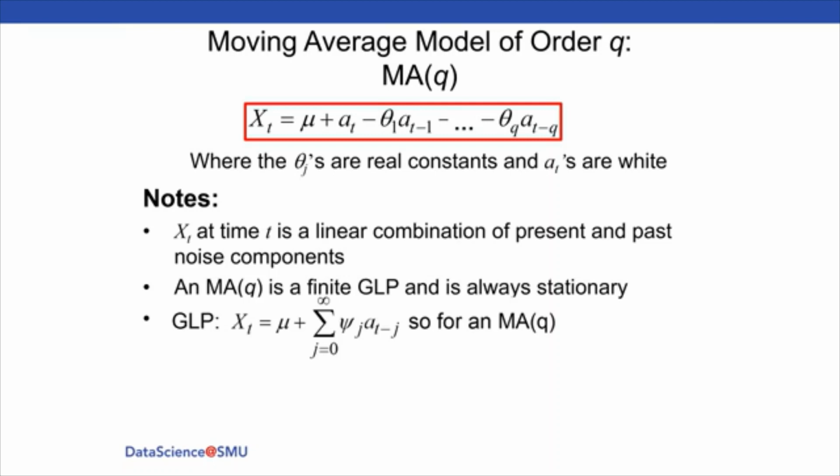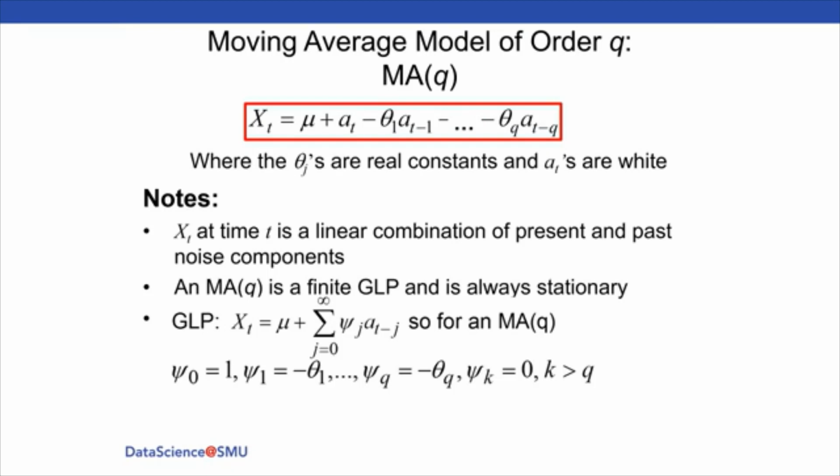So we can very easily see that an MA(q) is a GLP, and you don't have to do too much to it to see it. In fact, you don't have to do anything to it. If you make psi naught equal to 1, psi 1 equal to negative theta 1, psi 2 equal to negative theta 2, and all the way to psi q equal to negative theta q, those are the psi weights. If you have a moving average model of order q, the thetas in that model are the psi weights. So let's look at a quick example.